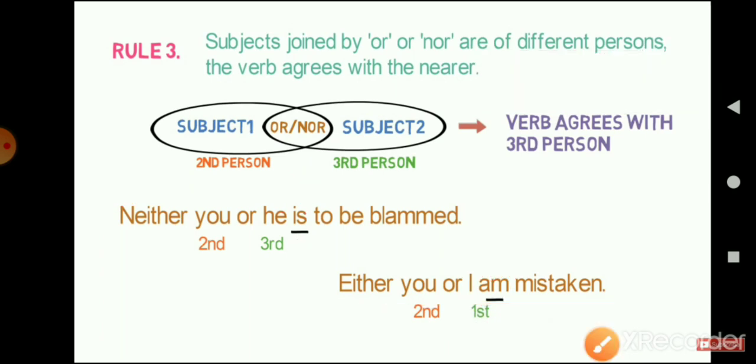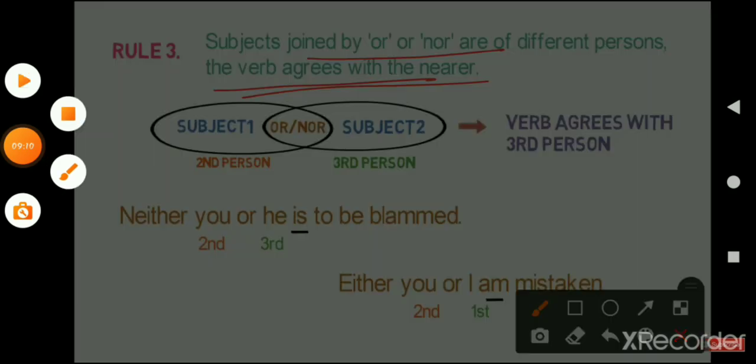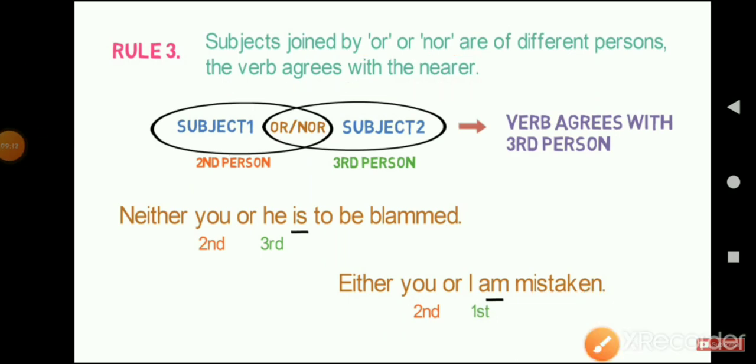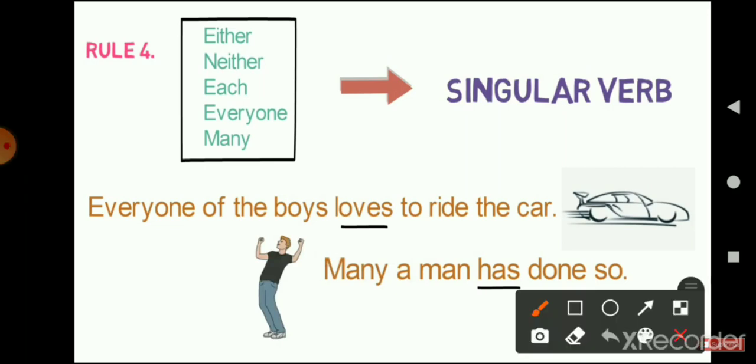So this is what the third rule says: if the subjects are joined by or or nor, and both subjects are not of the same person, then the verb agrees with the nearer one. Now moving forward, children, rule number 4. Rule number 4 is the simplest rule. It says that if we use either, neither, each, every, or many in a sentence, then the verb we use should be in singular form.